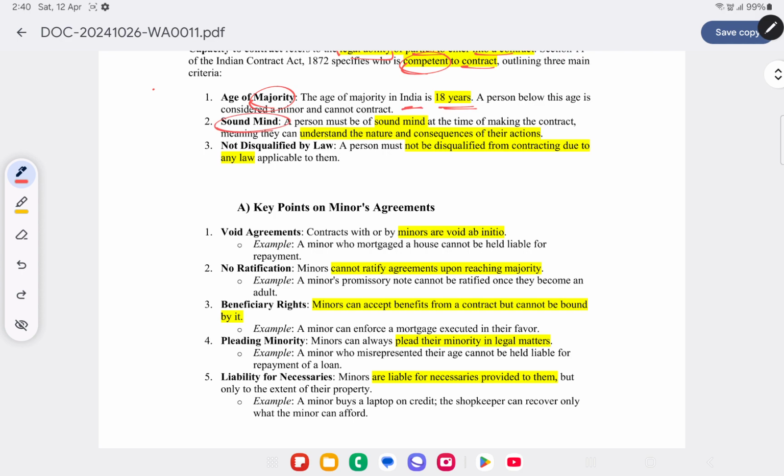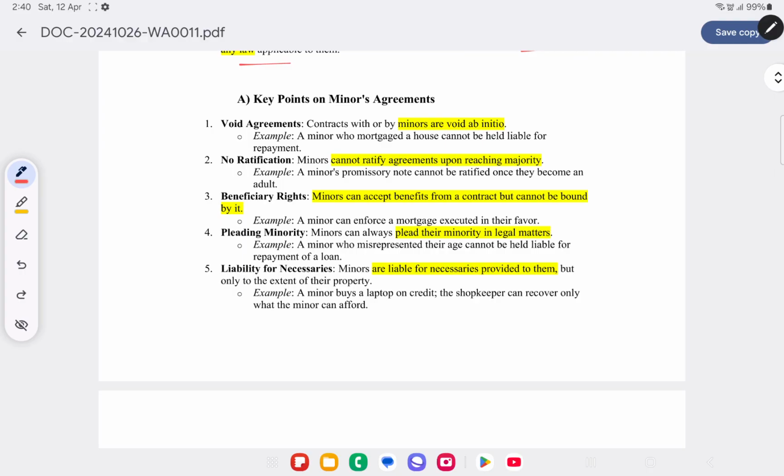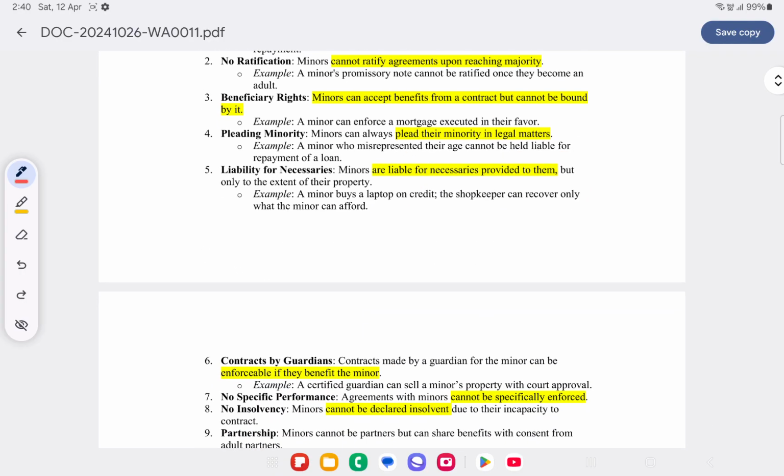Sound mind means at the time of entering into contract, they should understand the terms of the contract. They should understand the consequences of entering into contract. And they should not be disqualified by law. In certain cases, persons may be disqualified from entering into contract. No, such should not be the case. First is competency of parties. Competency of parties means parties will have to be of sound mind, should have attained the age of majority, and should not have been disqualified.